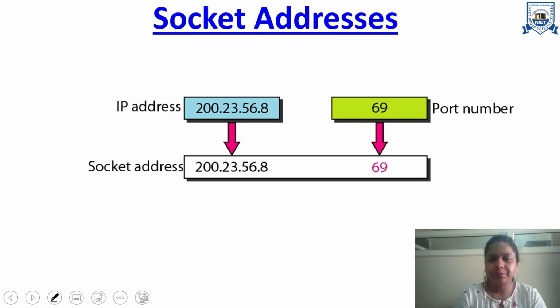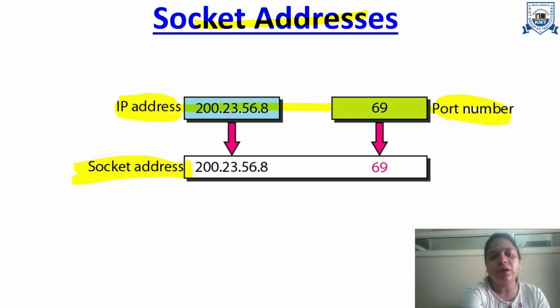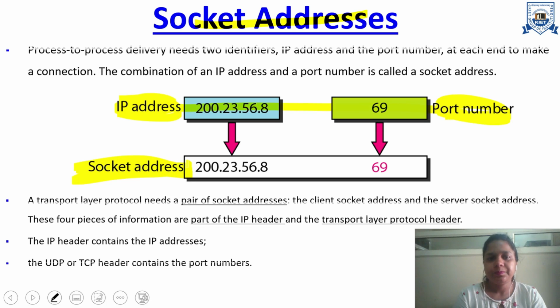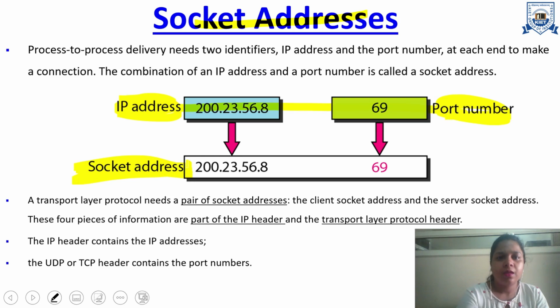Then, the next term we must know to learn about the transport layer is socket address. What is a socket address? Whenever we combine an IP address and a port number, together they are known as a socket address. So, process-to-process delivery needs two identifiers, the IP address and the port number, at each end to make a connection. The combination of these two is known as a socket address.